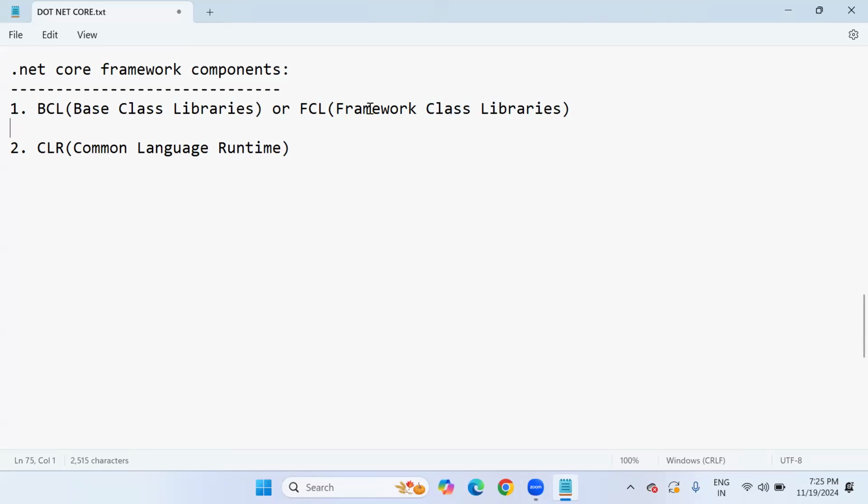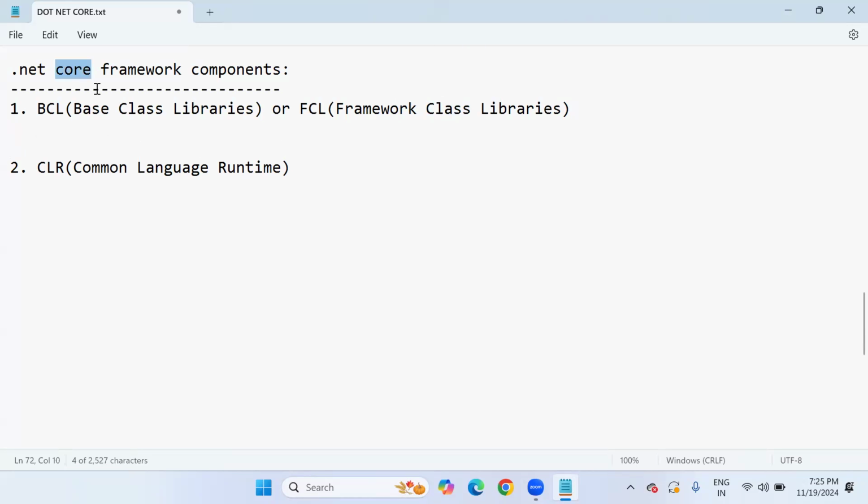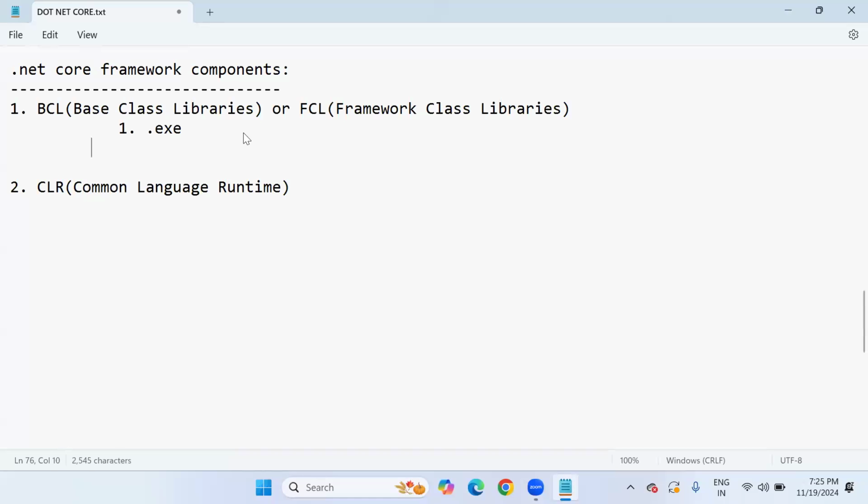Fine, sir. So these base class libraries are automatically available when we install .NET Core framework or .NET framework. But these base class libraries come in two parts, two patterns. The first part is .exe. The second part is DLL. The DLL concept is very important in .NET. So base class libraries are in the form of two ways. First one is .exe. Second one is DLL.